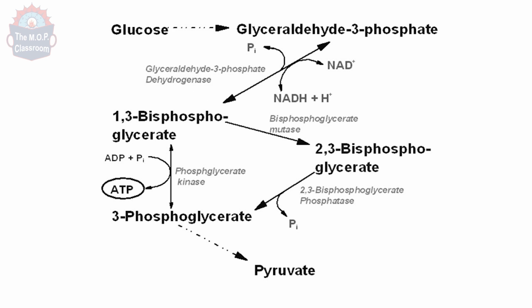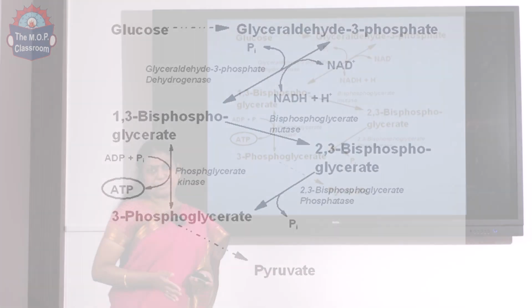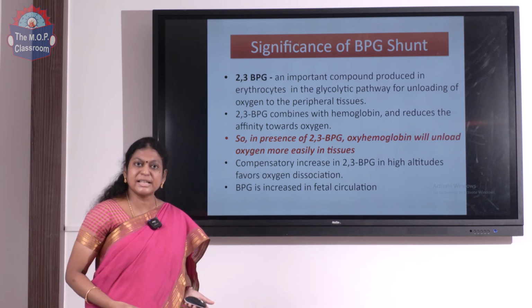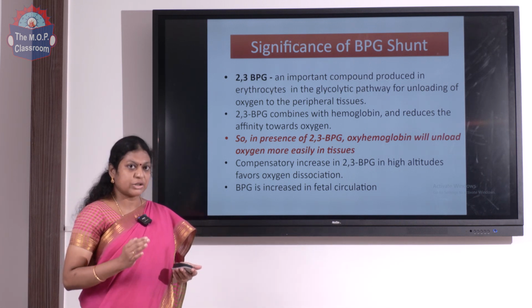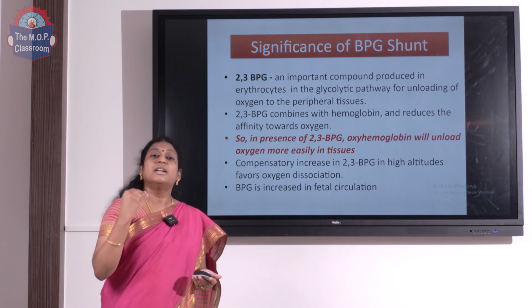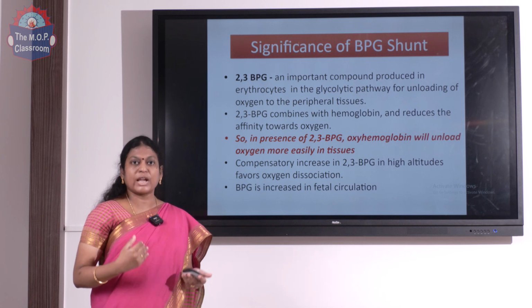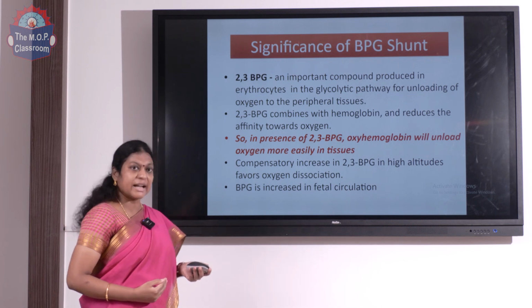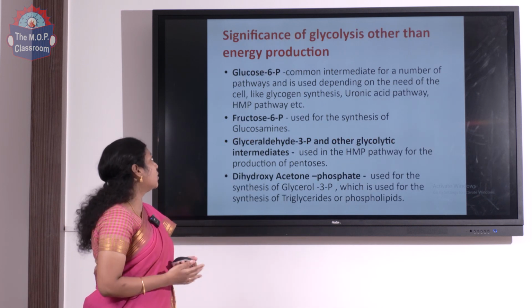Now, how this reaction happens is that 1,3-bisphosphoglycerate, by the action of the enzyme bisphosphoglycerate mutase, gets converted to 2,3-bisphosphoglycerate. Later, this 2,3-BPG can be converted to 3-phosphoglycerate by the action of the enzyme 2,3-bisphosphoglycerate phosphatase. So, why this shunt happens is that it has a purpose in the body. In RBC, it favors the unloading of oxygen into the tissues. When we are in high altitude, levels of 2,3-BPG are high to favor oxygen unloading. And also in fetal circulation, the levels of 2,3-BPG are high in order to favor oxygen unloading to the tissues.